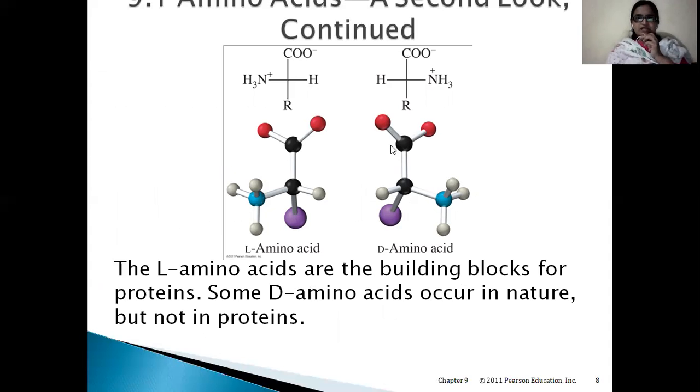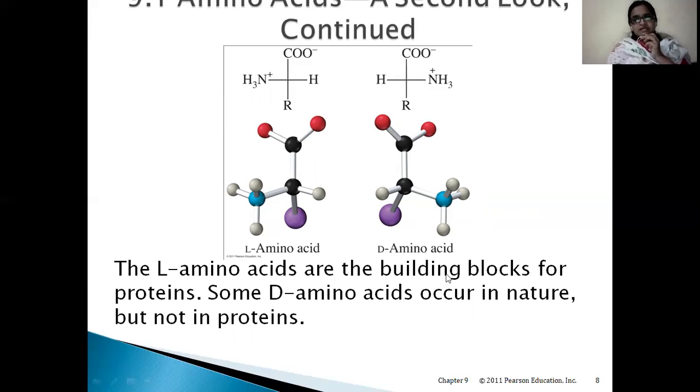This is the Fischer projection diagram. Here you can understand it in a better fashion. This is the amino group, it is on the left side, so it is an L amino acid. If it is on the right side, it is a D amino acid. This is one of the major points to be remembered.